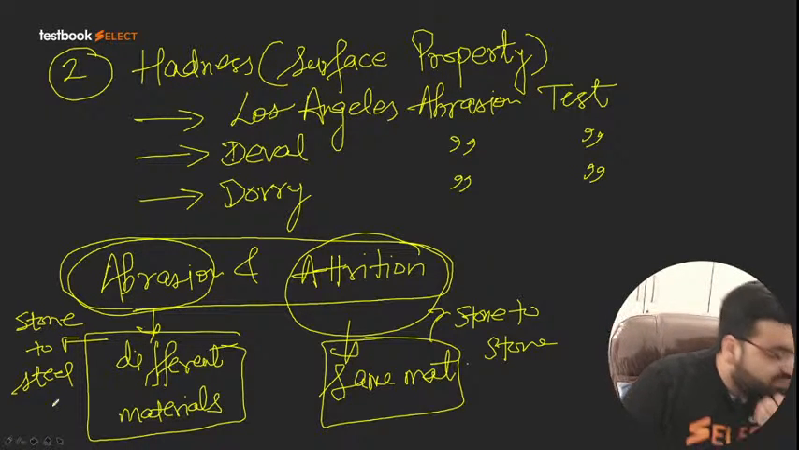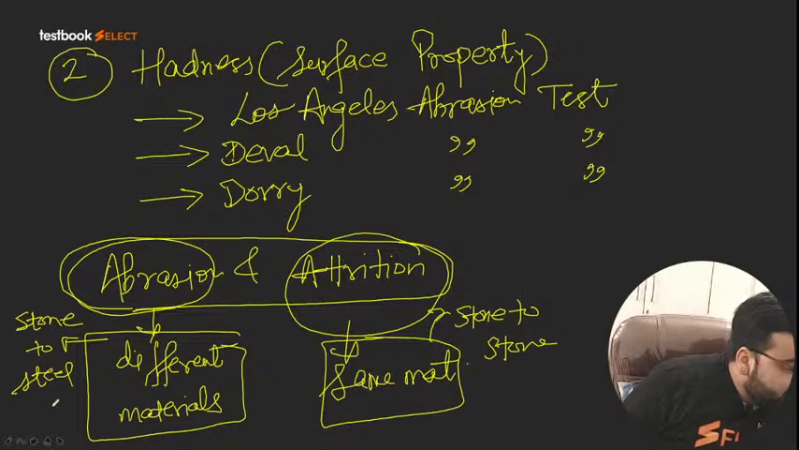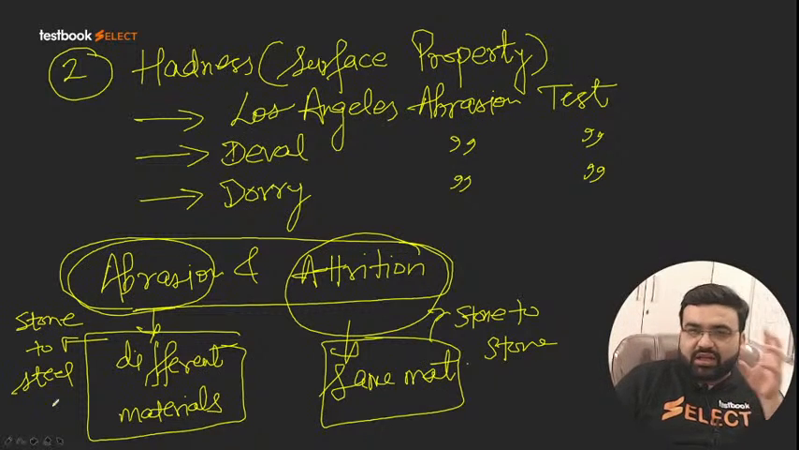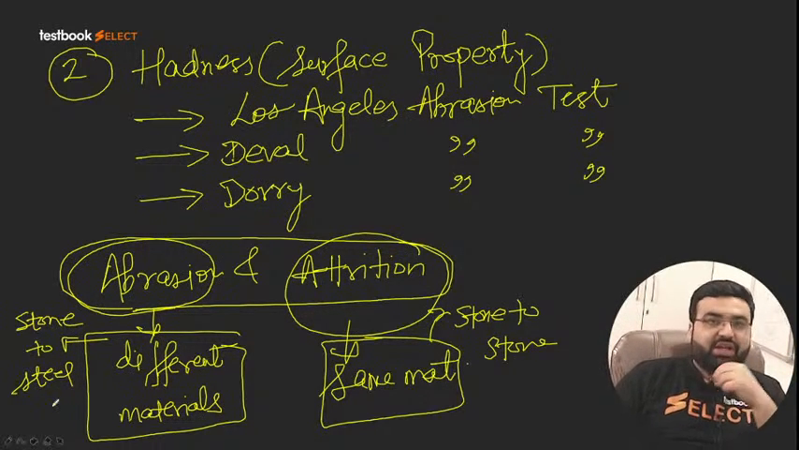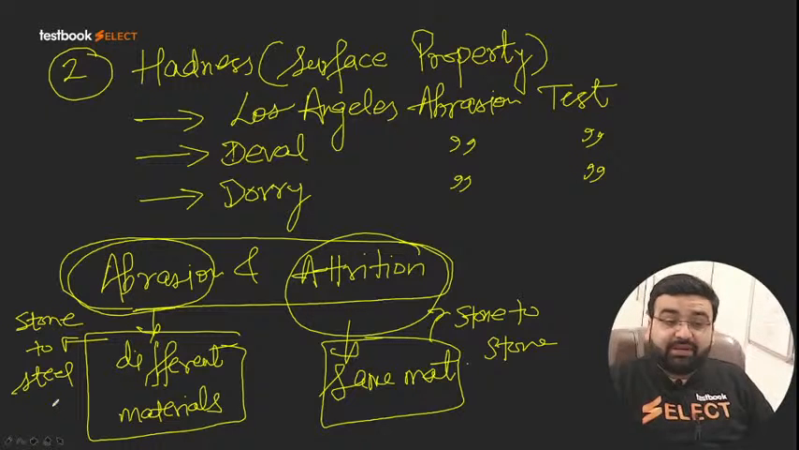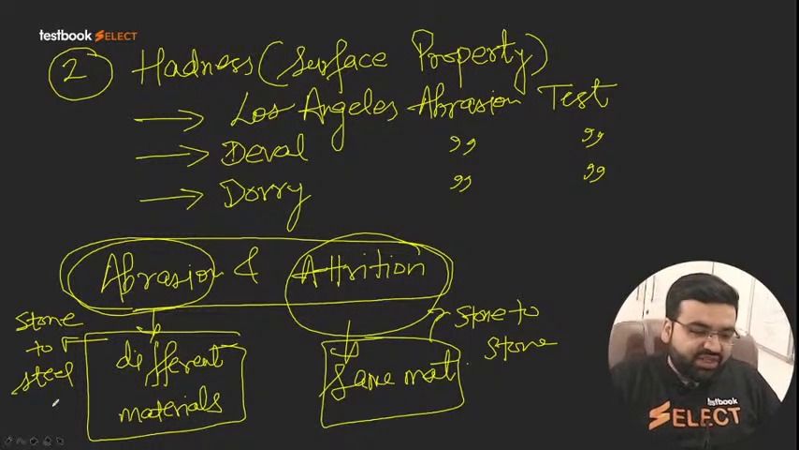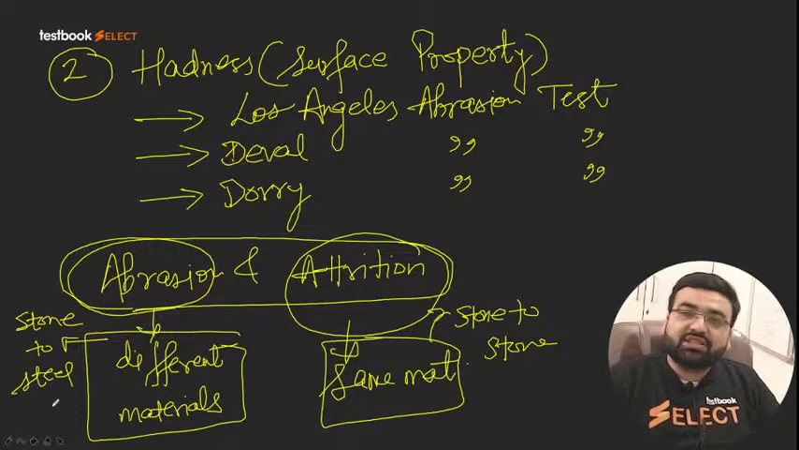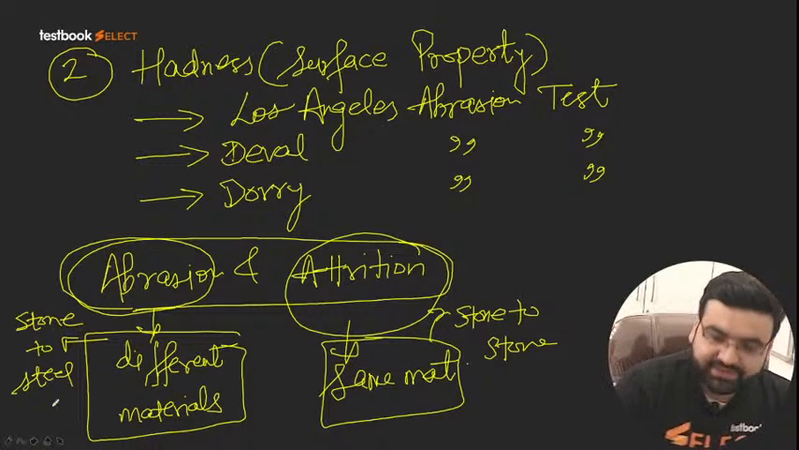Attrition is a fast process, abrasion is a slow process? No, that is not the correct definition of abrasion and attrition. Just remember one thing: abrasion is between different particles or different materials, and attrition is between the same materials.